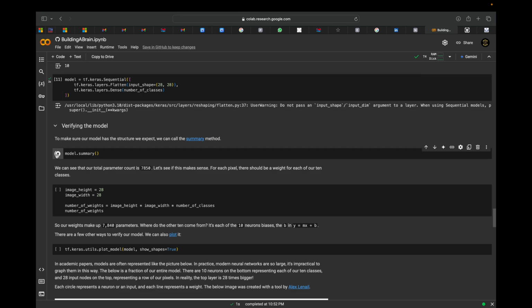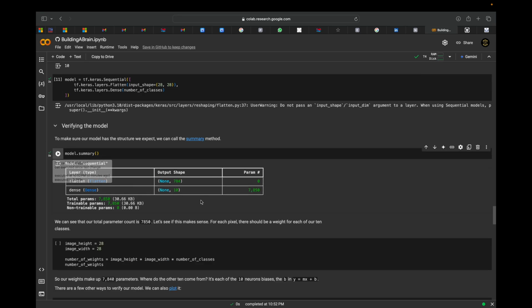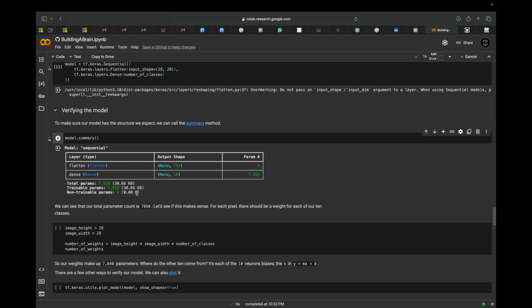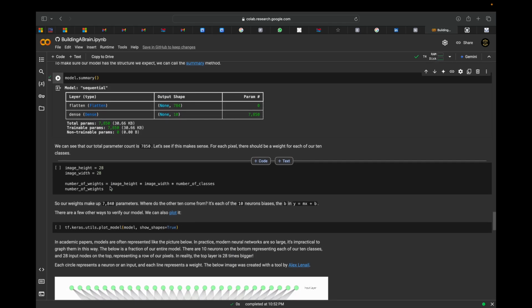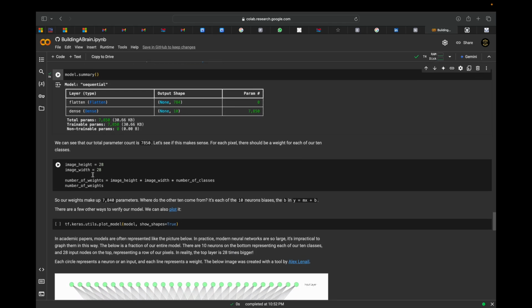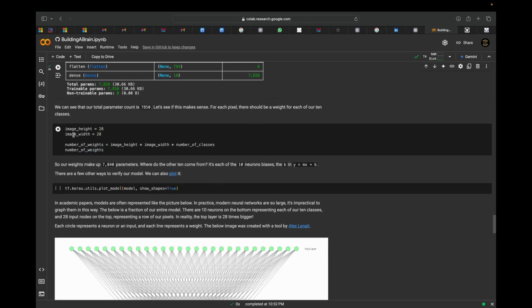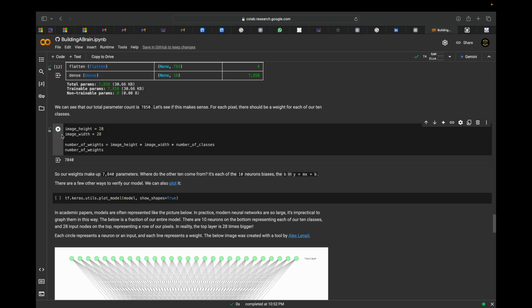Here we got the output shapes 784 and the dense is 10. So non-trainable parameters are 0. Trainable parameters are 7850. Total parameters are 7850. Okay, so the image height and image width in standard format is 28 by 28, which we are using over here. So let's check. Yeah, we got the value of images.